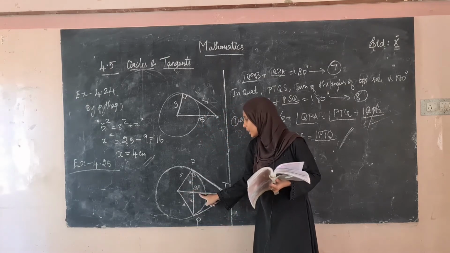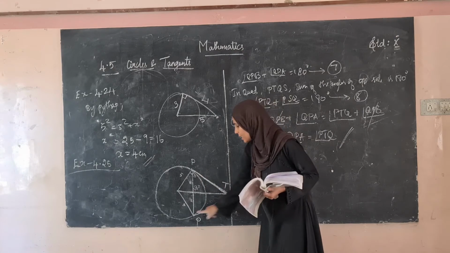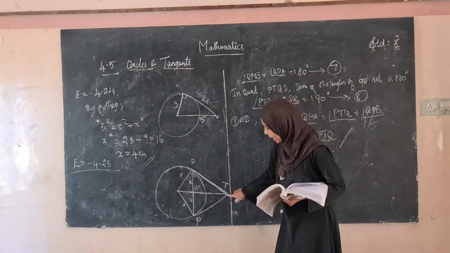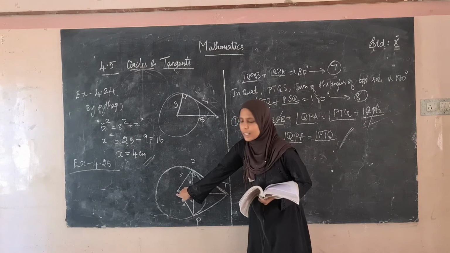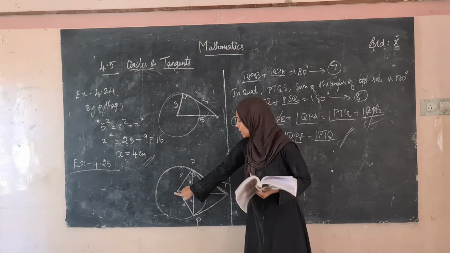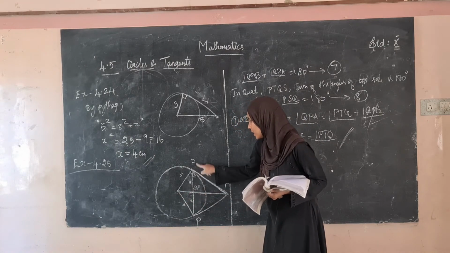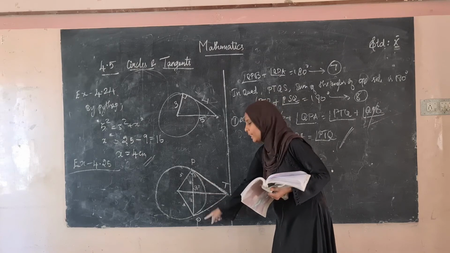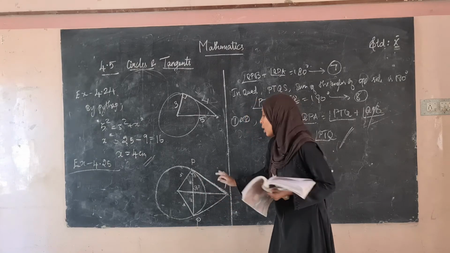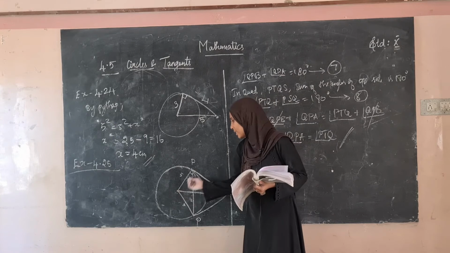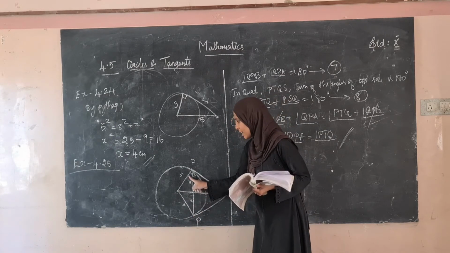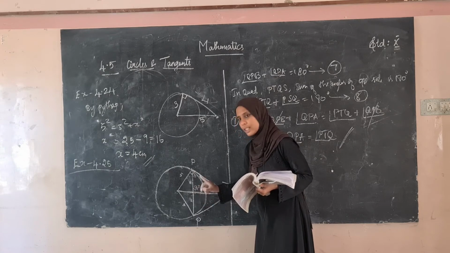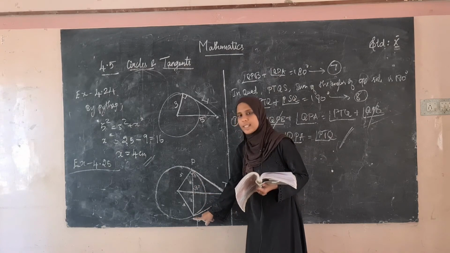Since the two tangents are of the same distance, they meet at the point. So if we draw the line from the center, since the tangents PT and QT are at the same distance, this divides the chord into two equal parts. So if this is 8, from this point to this it is 4, and from this point to this it is 4.